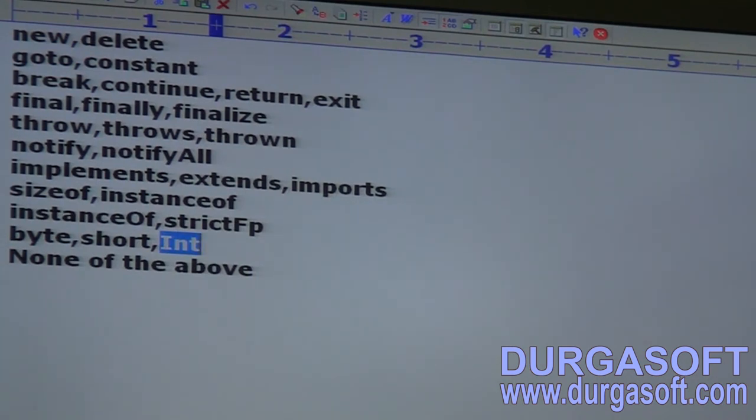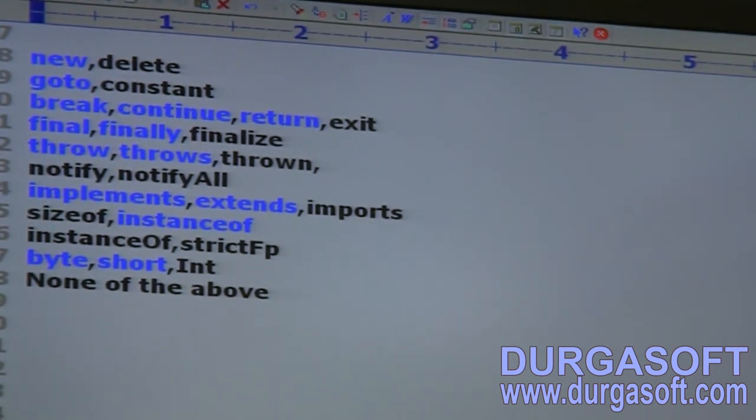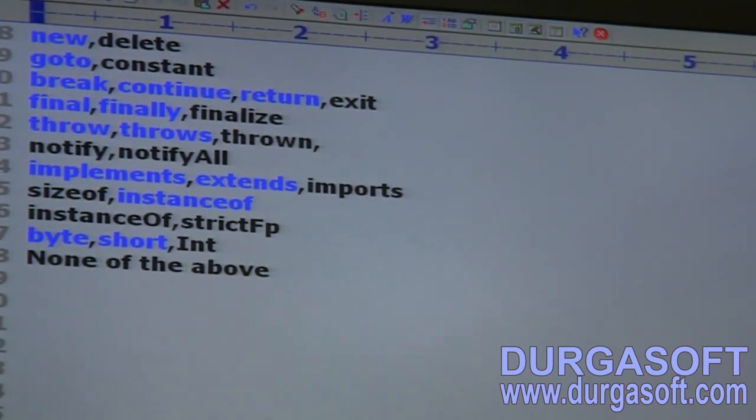If you want, just observe, sir, which are the various violations. Now you are able to see: if it is a reserved word, it automatically comes in blue color. If blue color is not there, those are not reserved words. Delete is not there. const, exit, finalize, thrown, notifyAll, imports, sizeof, instanceof, like these things. So which list contains Java reserved words? No list. So the correct answer is none of the above, right? Next, second one.